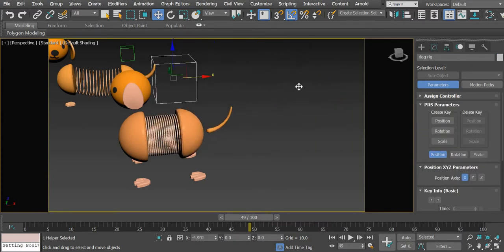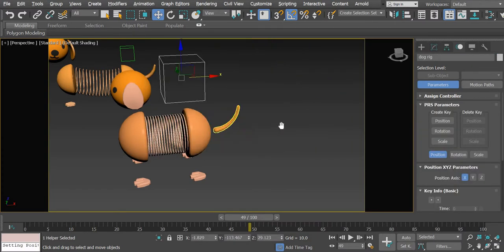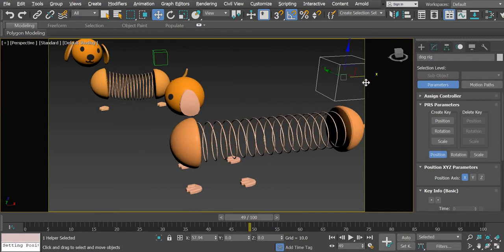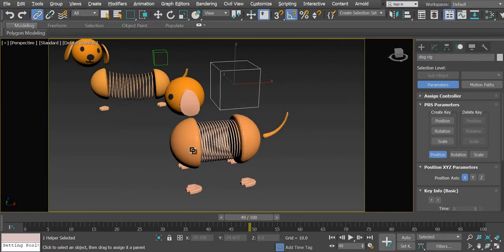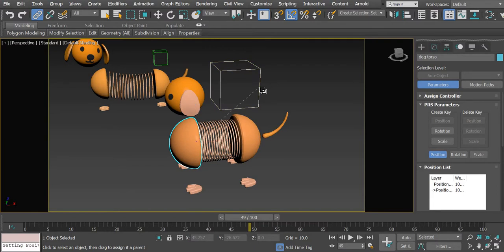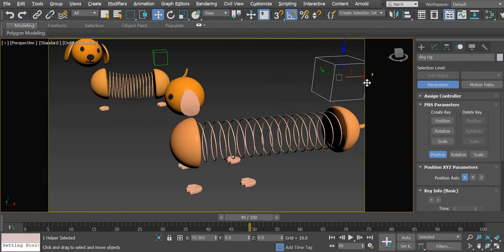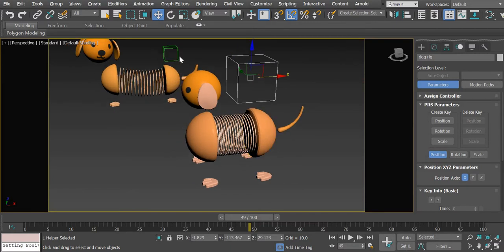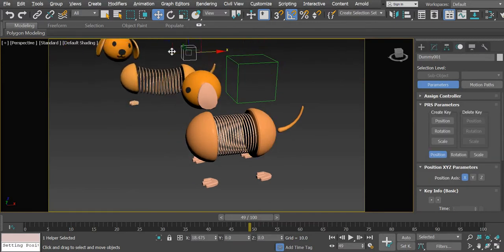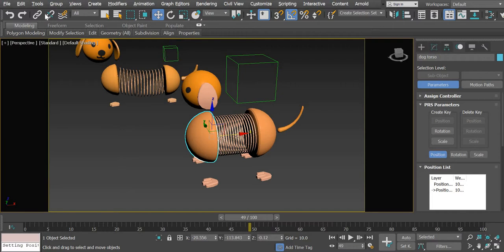Now when we move this, this is not linked yet. This moves. Why is this not moving?